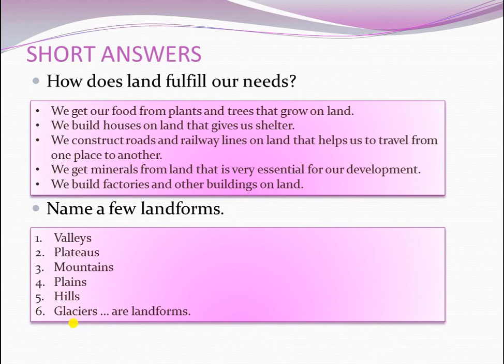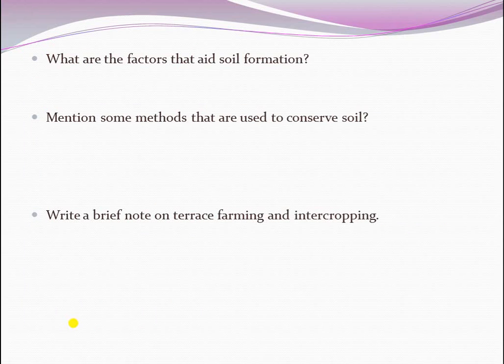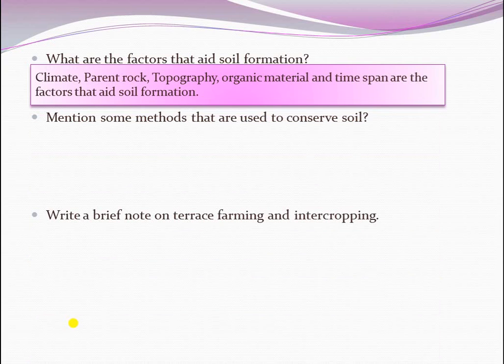Okay, fine. Next, name a few landforms. Some of the landforms are valleys, plateaus, mountains, plains, hills and glaciers. Is it clear, children? Next, what are the factors that aid soil formation? The answer: climate, parent rock, topography, organic material, and time span are the factors that aid soil formation.